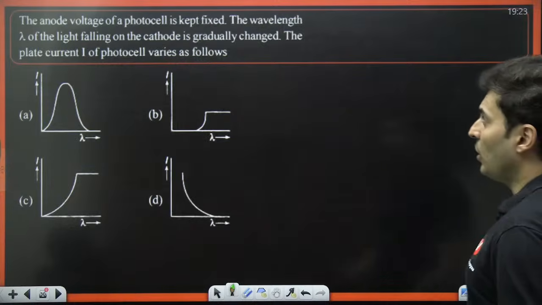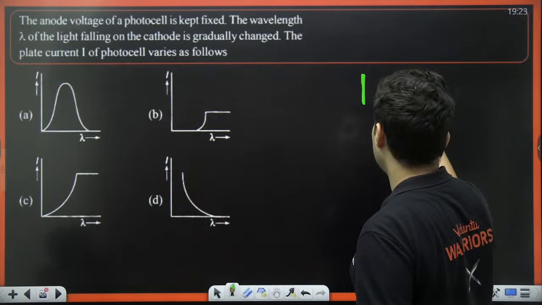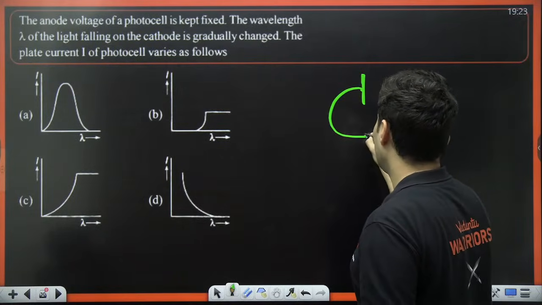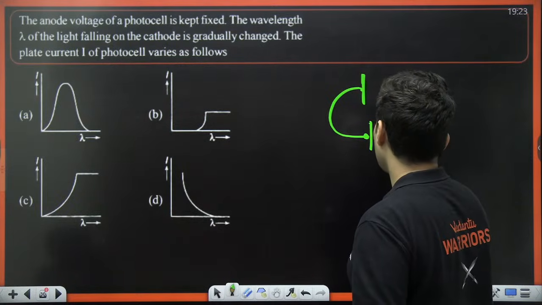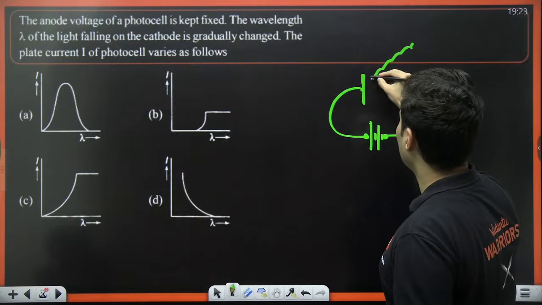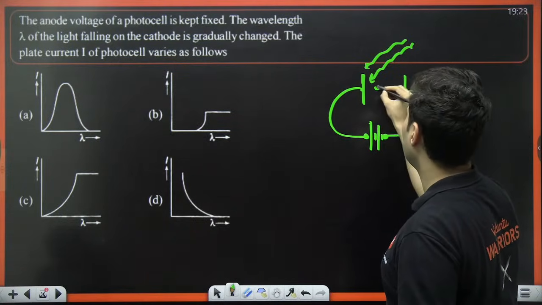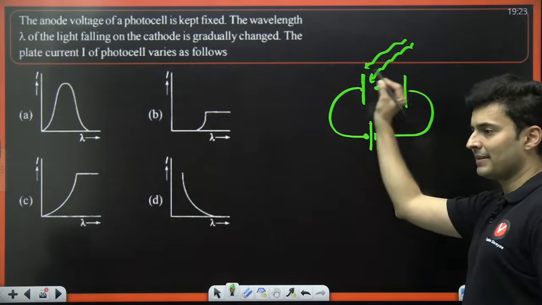The voltage of a photocell. That means this is one side, this is another side. You connect it via some battery, right? You have some battery over here. You change it, and there is light falling onto it, and the electrons are ejected out. This is nothing but your photoelectric setup.